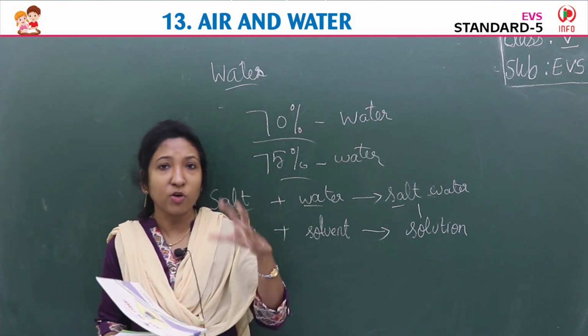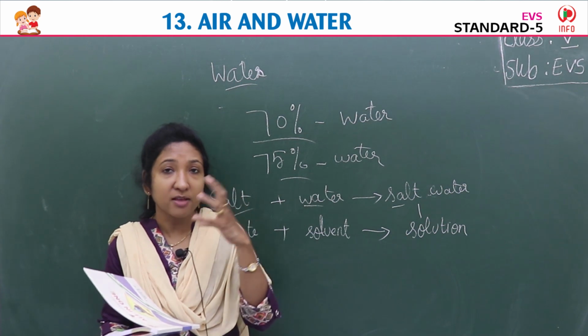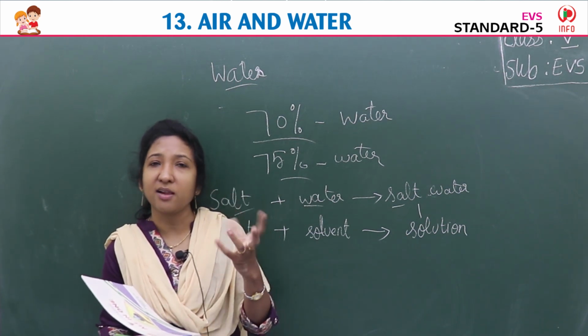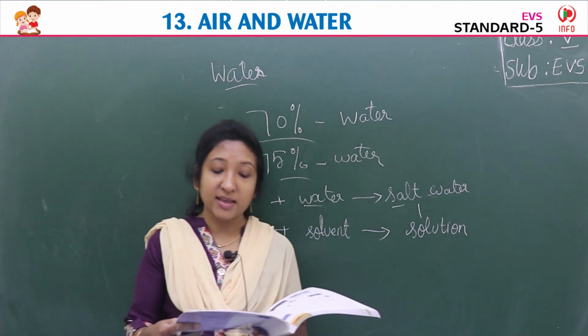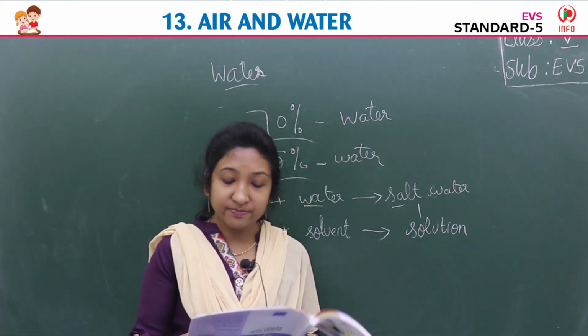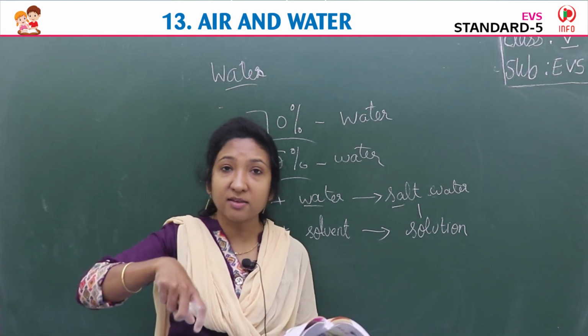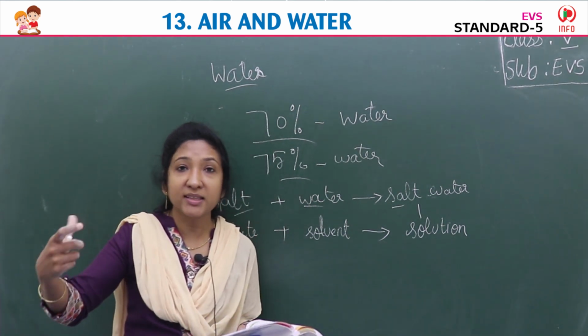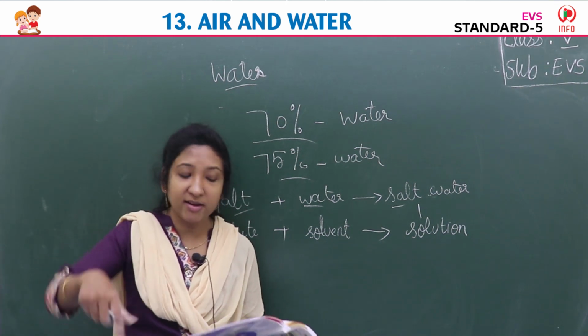In water, we won't be able to see the presence of these things, but water consists of all these things: soil, minerals, gases, rock. They dissolve in it, so we won't be able to see them, just like salt dissolved. We won't be able to see these impurities in water. They are dissolved in it.